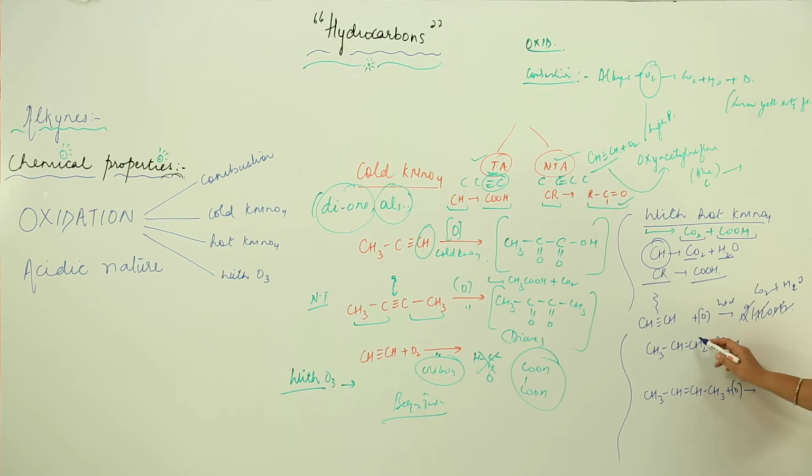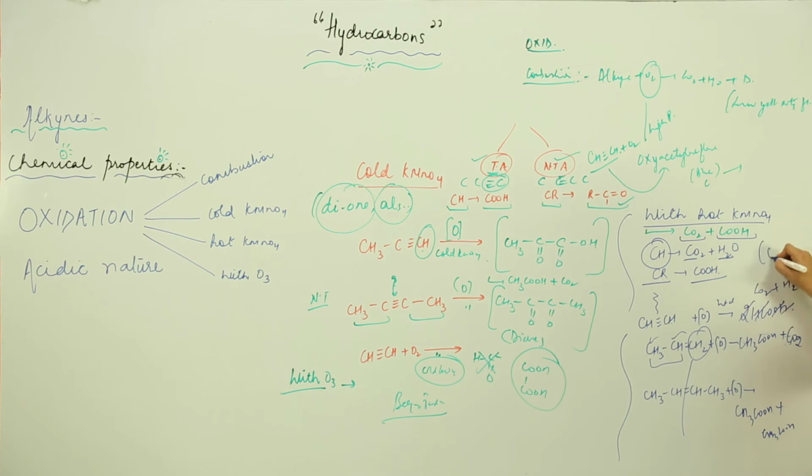And when we are adding to this, again in the presence of hot KMnO4, this CH will turn into carbon dioxide, and because this is RC, it is going to turn into a carboxylic acid, that is CH3COOH, right, with carbon dioxide. Likewise here, this is RC and RC. So RC always turns into a carboxylic acid. So we are going to get CH3COOH plus CH3COOH.